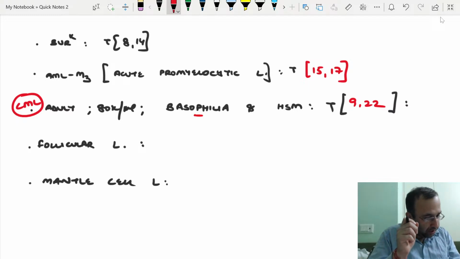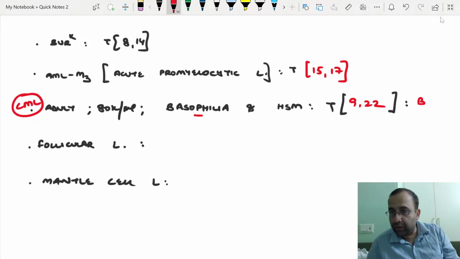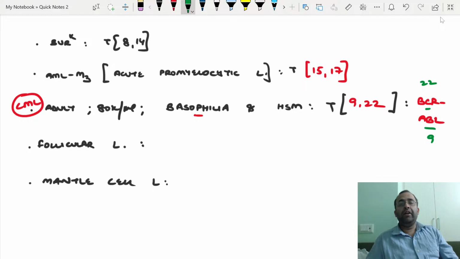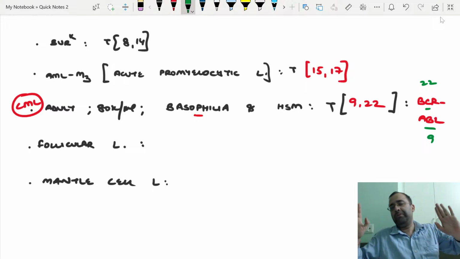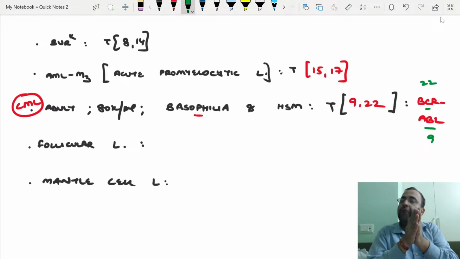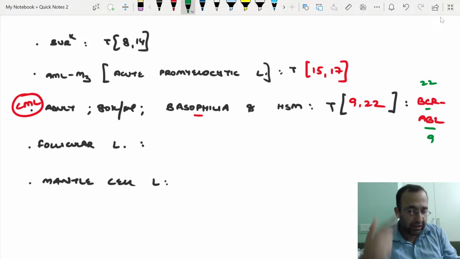Whenever translocation occurs, it leads to the formation of a protein. What is the name of that? BCR-ABL. Again important, it is opposite: BCR is on 22, ABL is on 9. Look, all of us have the genes BCR and ABL in our chromosomes. Normally BCR is on chromosome 22, ABL is on 9. They are living happily separately. When translocation occurs and they come together, they lead to the formation of a protein, BCR-ABL, which leads to blood cancer,